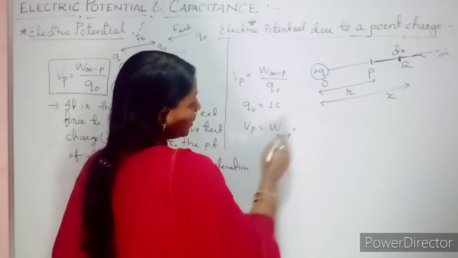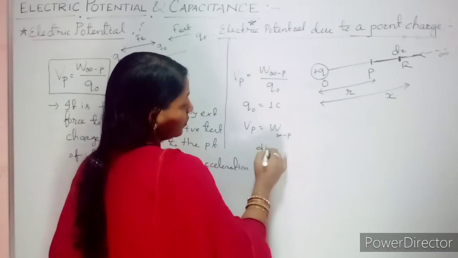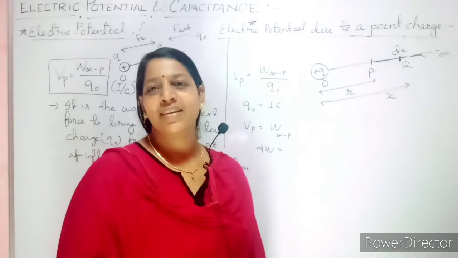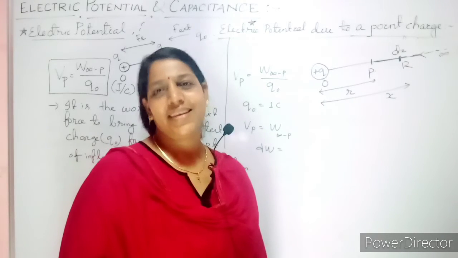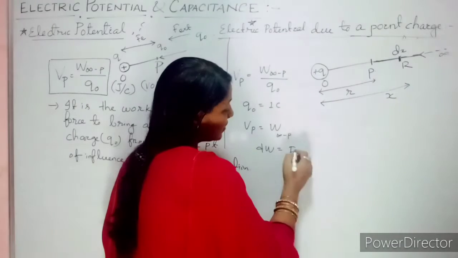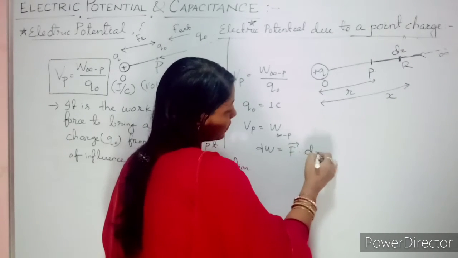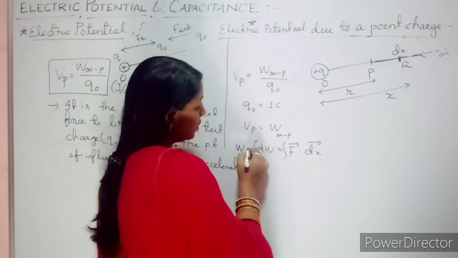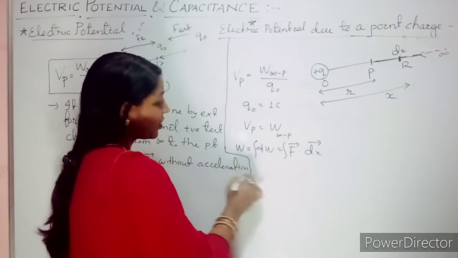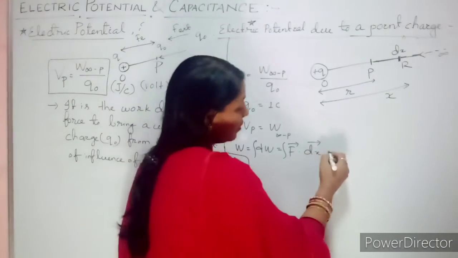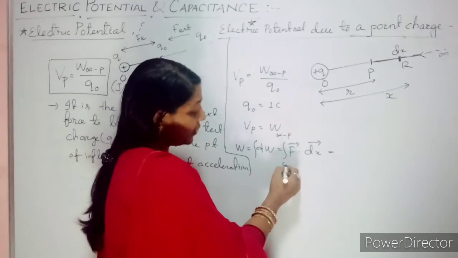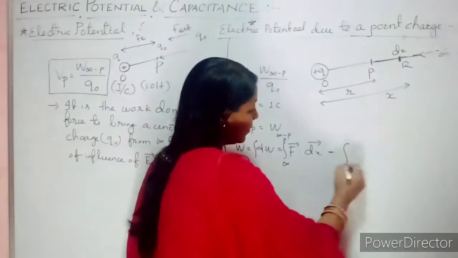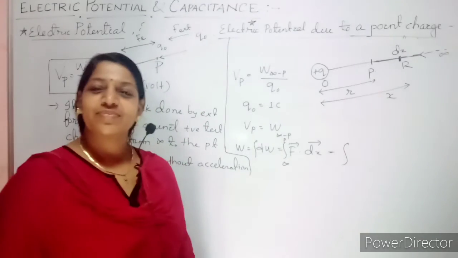So here we can write dW equals, first find out the work. What is work? It is the dot product of force and displacement. So I will write the dot product of force and the small displacement dx. Now in order to find the work, we will do the integration. You are bringing it from infinity to the point P.